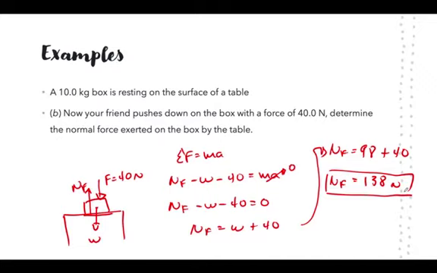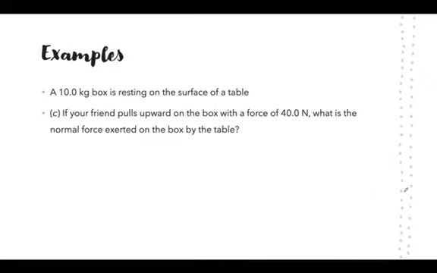All right, let's look at this next example. So now the same 10-kilogram box is resting on the surface of a table, but now your friend pulls upward on the box with a force of 40 newtons. What is the normal force exerted on the box by the table? Pause the video here, take a couple of minutes, and see if you can come up with an answer for this.